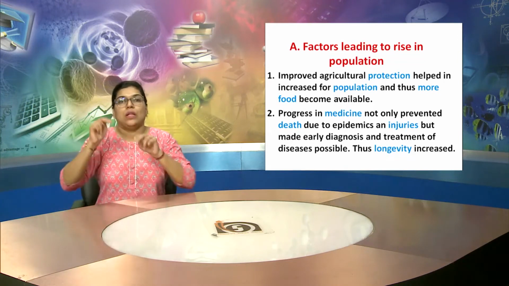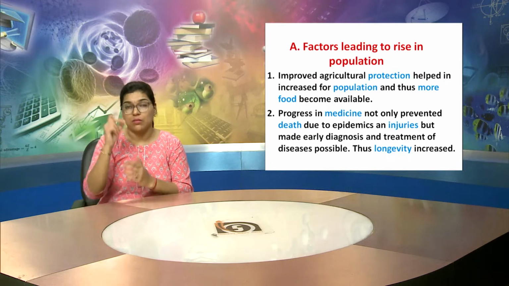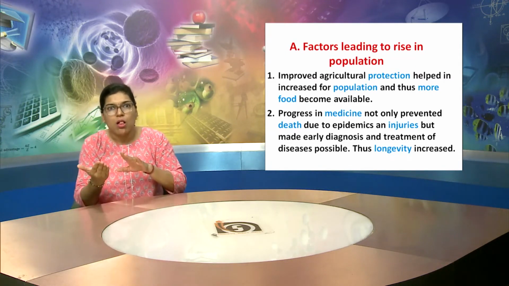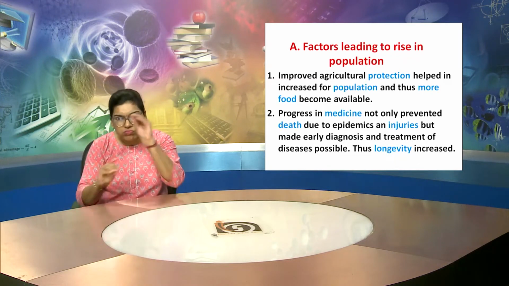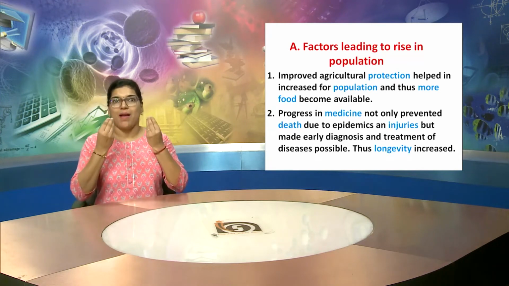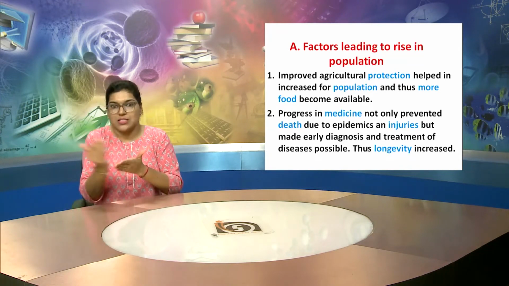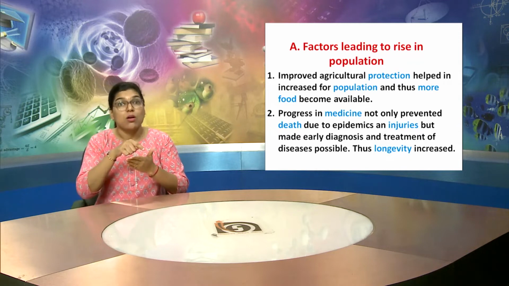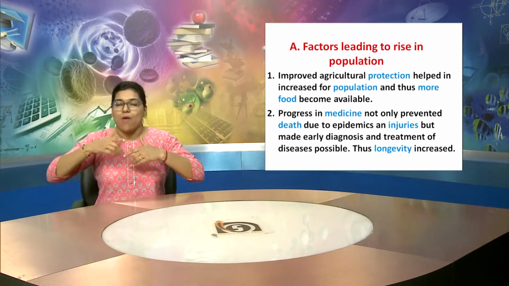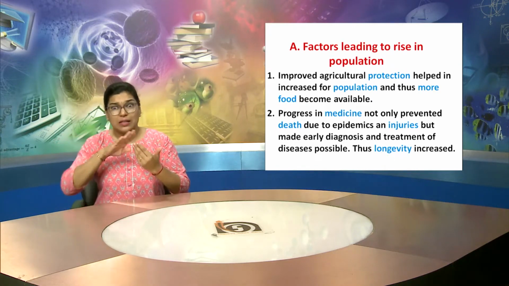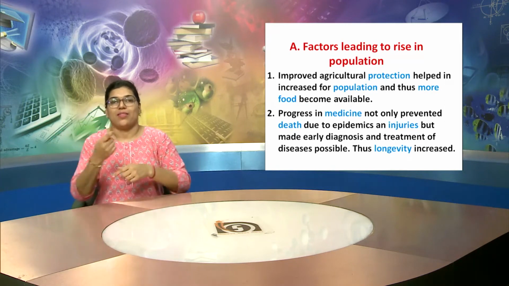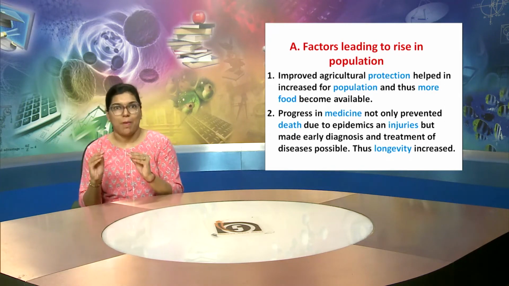Another factor is progress in medicine. It not only prevented death due to epidemics, but early diagnosis and treatment of diseases are also possible. So longevity has increased, because now people are in good health.